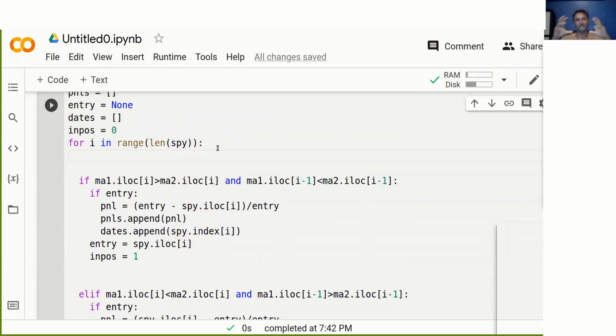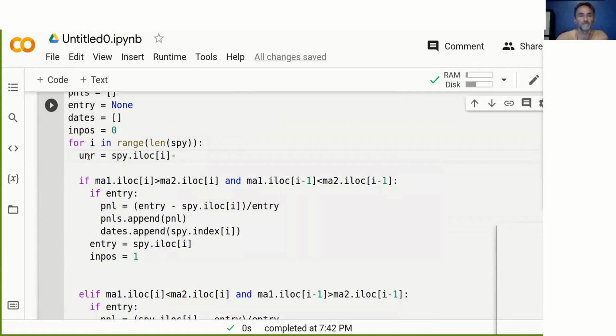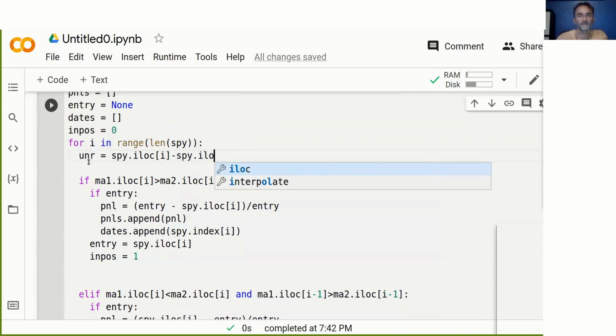Okay. And now what we need to do up here, and this is really important, again, where we're going to do this calculation, we need to calculate our daily profit and loss from the strategy. And so this is the unrealized profit and loss. The way we do this is we go spy.ilog of i. There are sometimes more efficient programming ways of doing things, but I show you the most obvious because I don't want to confuse people too much by making the code too terse.